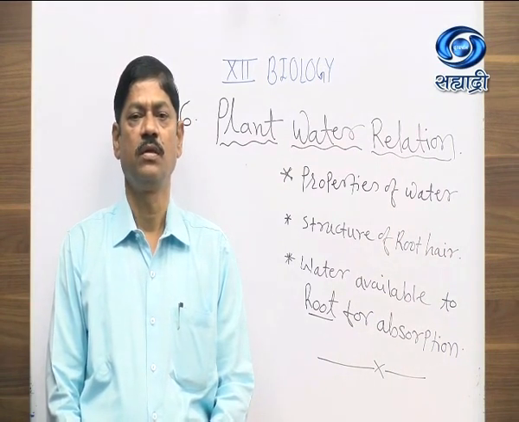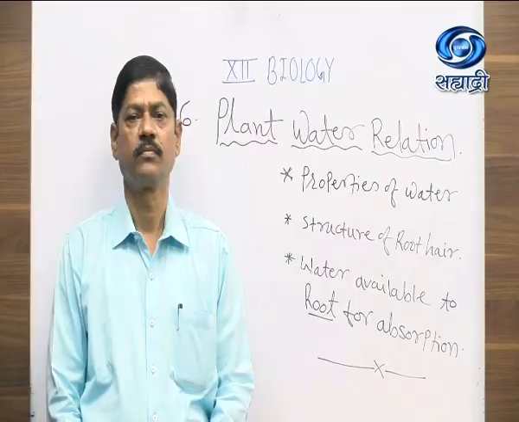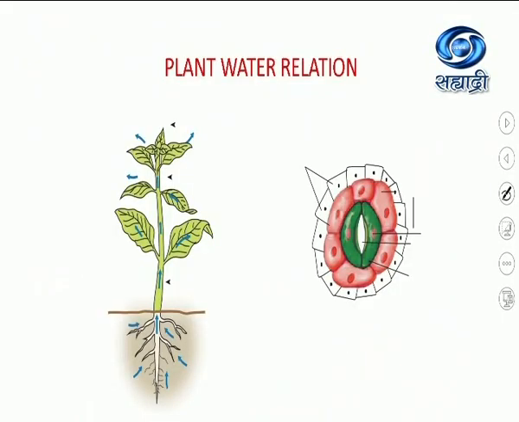Today, we are going to study from 12th Biology, chapter number 6, Plant-Water Relation. In that chapter, we are going to study the properties of water, the structure of root hair, and the types of water available for absorption by the root hair. Plant-water relation. In this chapter, we are going to see the properties of water, then the structure of root hair, and the water available for the plants or for the root.